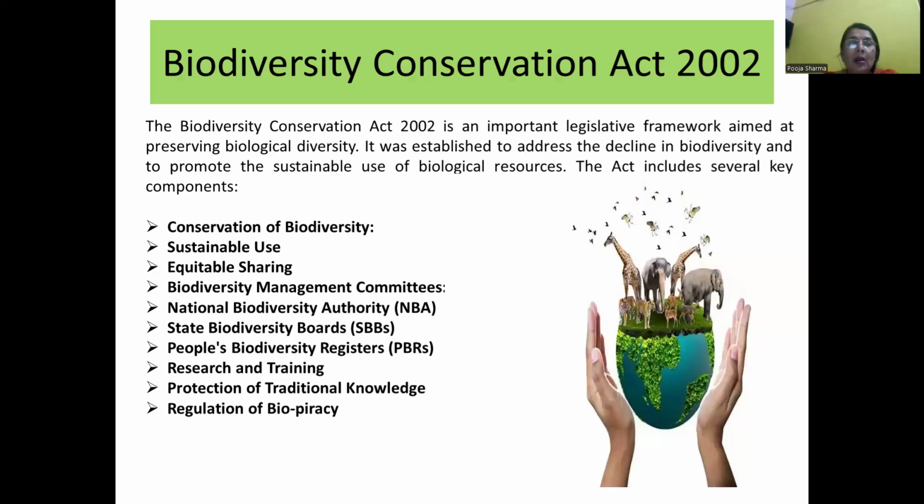By this, it promotes the traditional knowledge of local people and protects the local biodiversity. Regulation of biopiracy. These are the key components of the Biodiversity Conservation Act 2002.